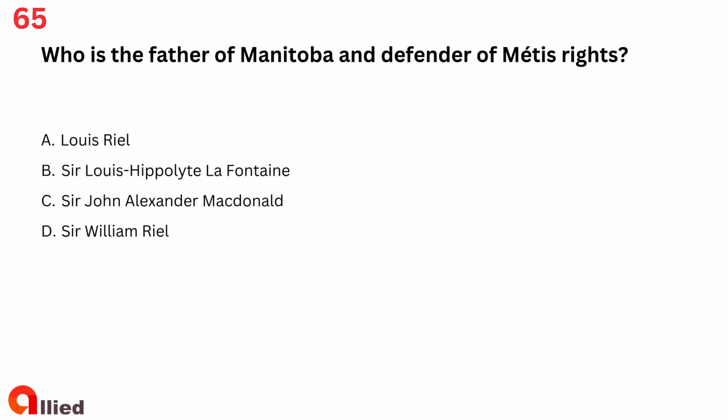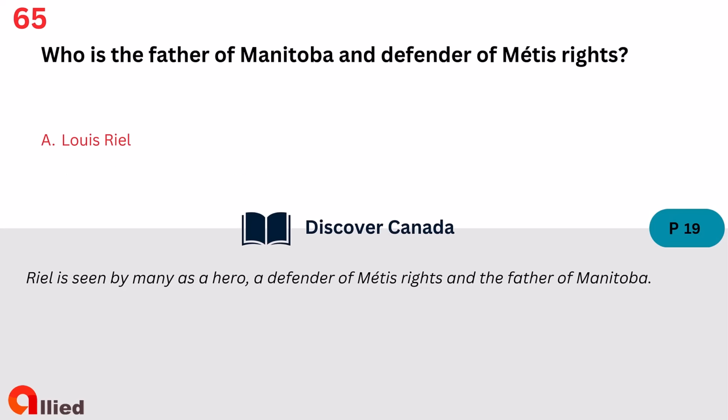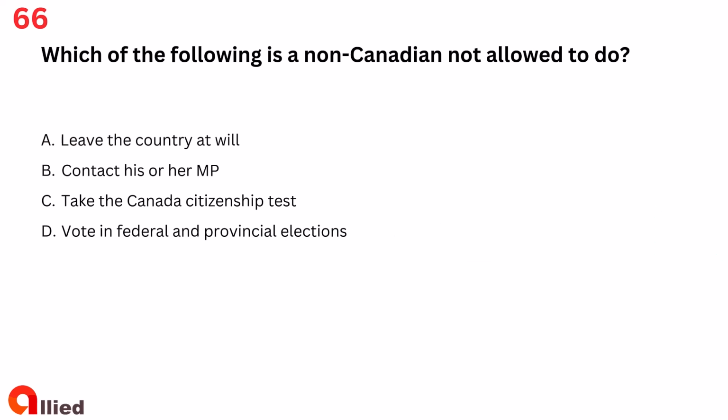Question 65. Who is the father of Manitoba and defender of Metis rights? A. Louis Riel. B. Sir Louis Hippolyte Lafontaine. C. Sir John Alexander MacDonald. D. Sir William Riel. The answer is A. Louis Riel.